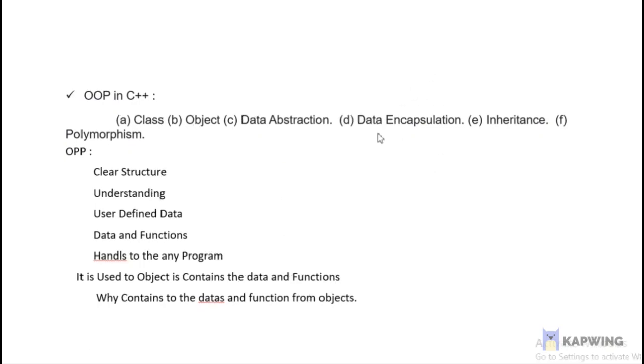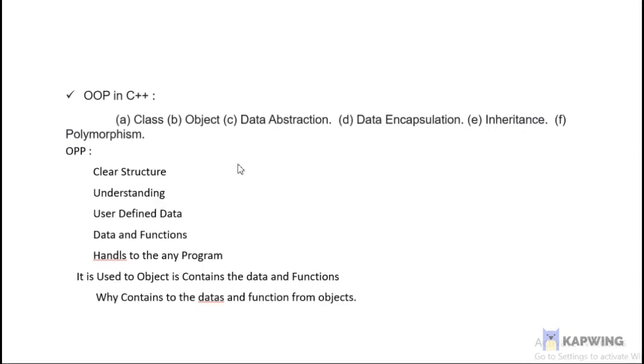Data encapsulation is one of the most important topics in object-oriented programming. That means wrapping of data and functions together. It secures the data, and this privacy of the data is called data encapsulation. Inheritance is where an object can acquire properties, and polymorphism is the ability of behavior to take many forms in object-oriented programming.